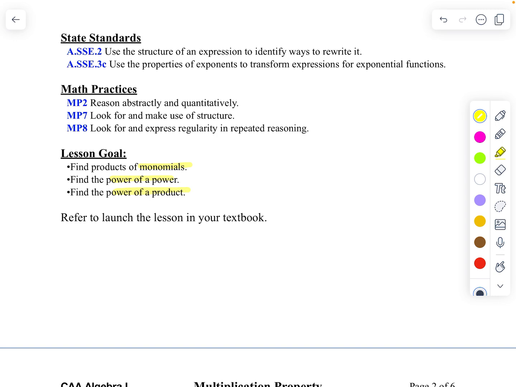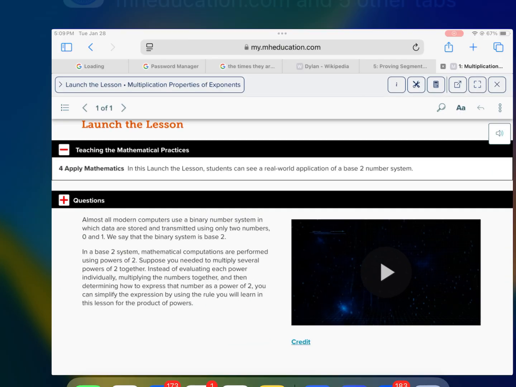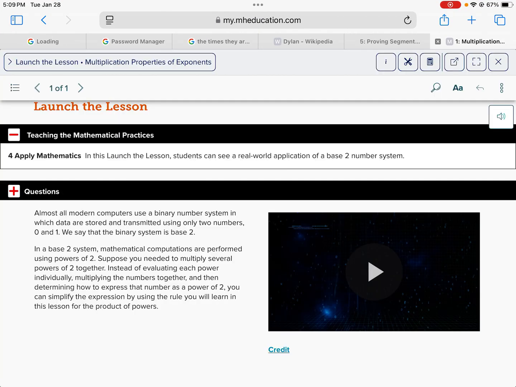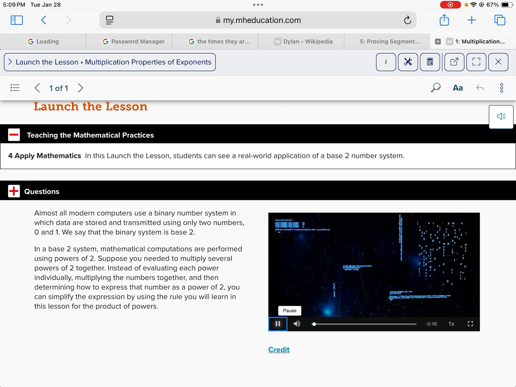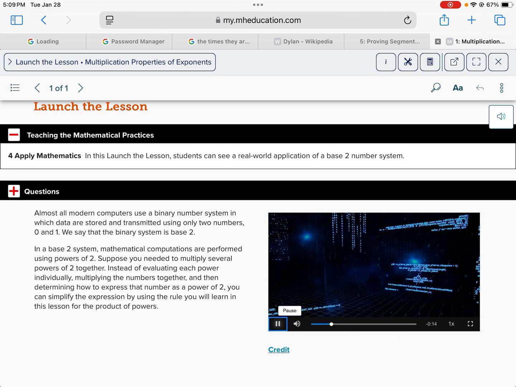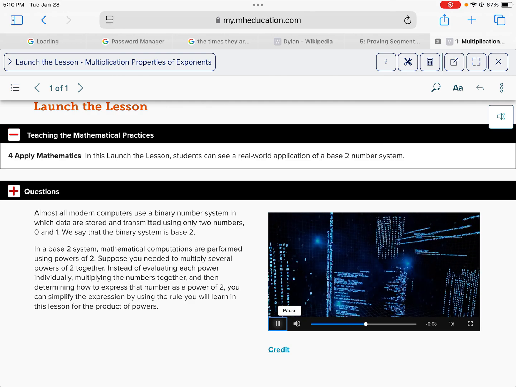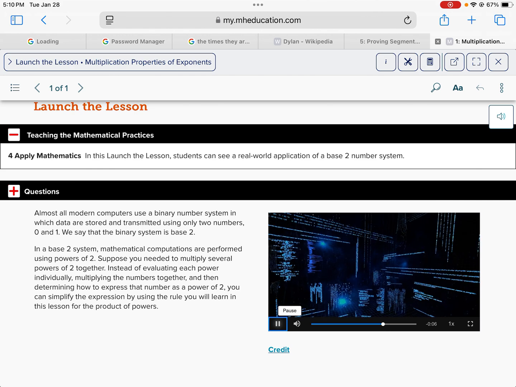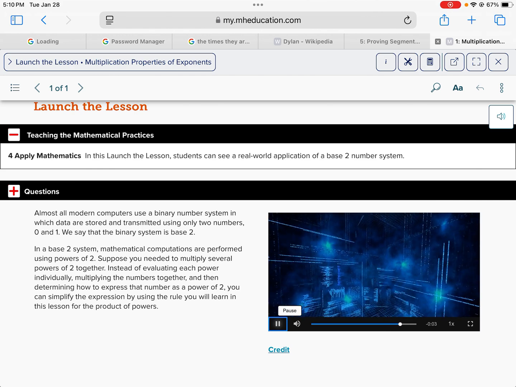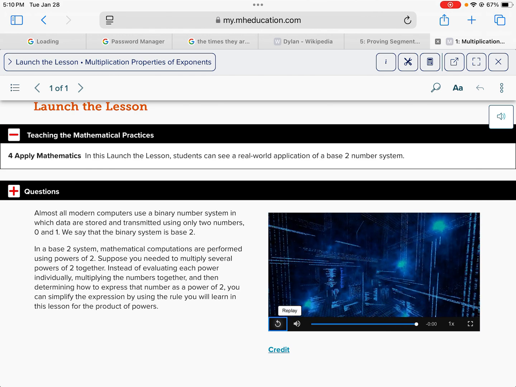First of all, let's look in our textbook at Launch the Lesson. Most computers have a binary system. All our code is essentially zeros and ones, so we're going to write those as anything with a power of 2. Everything is to a power of 2. We're going to learn how to simplify those powers of 2 and evaluate those answers in different ways.